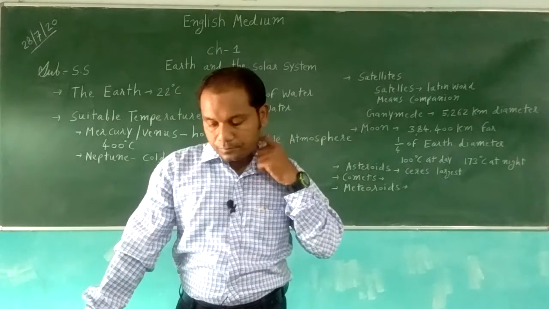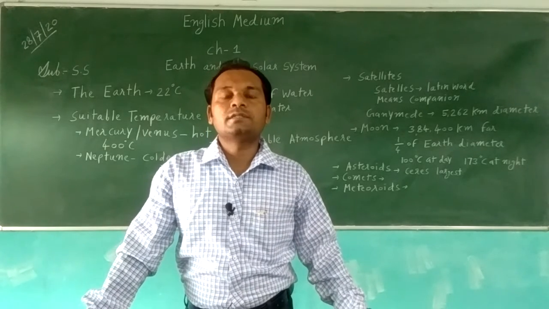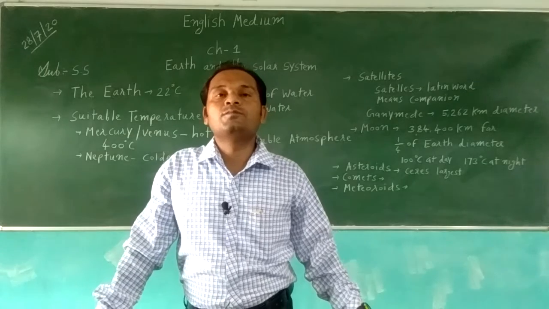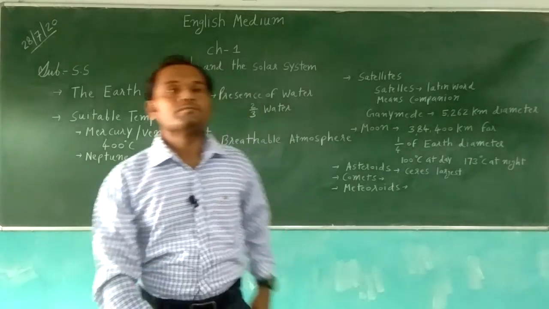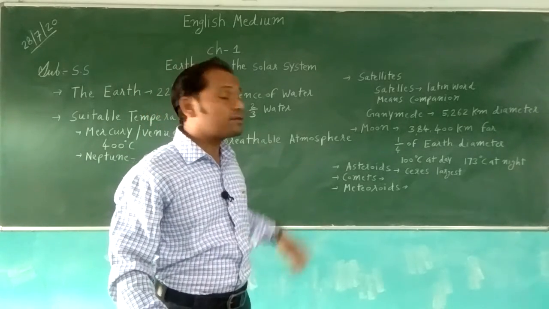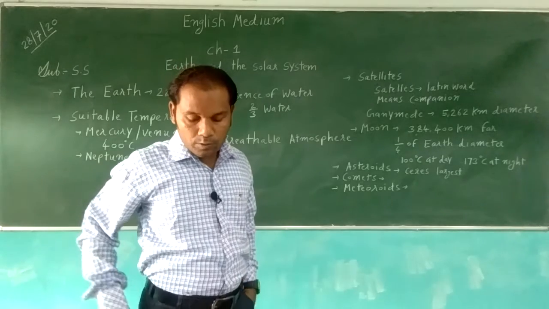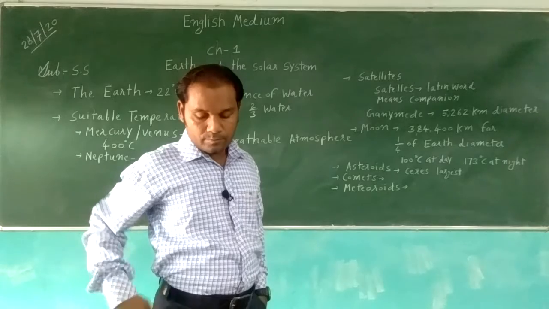When the moon comes between the Earth and the sun, it is known as new moon, because we can see only the dark side of the moon. Whenever the moon comes between the sun and the Earth, we cannot see the lit side of the moon. It is not lit by the sun fully.